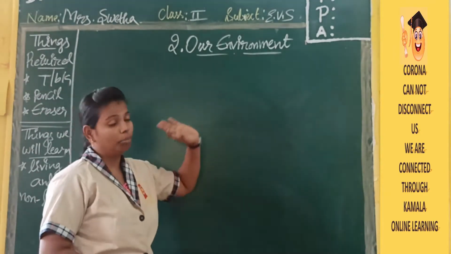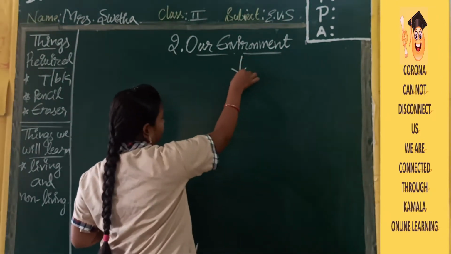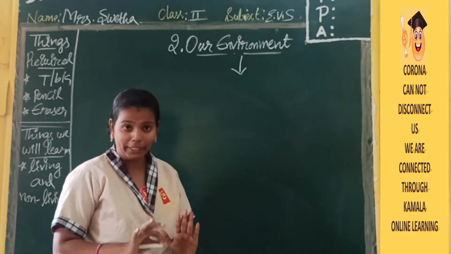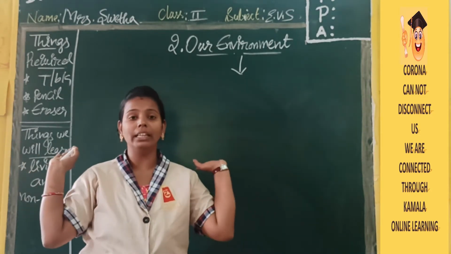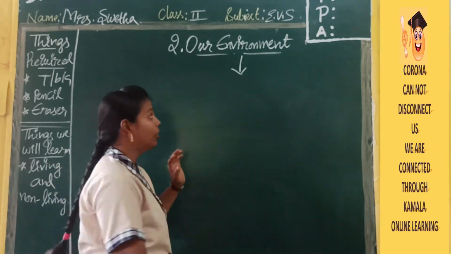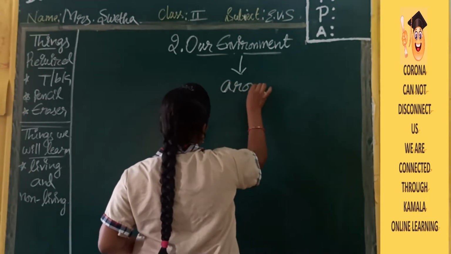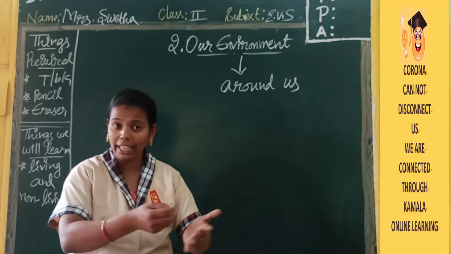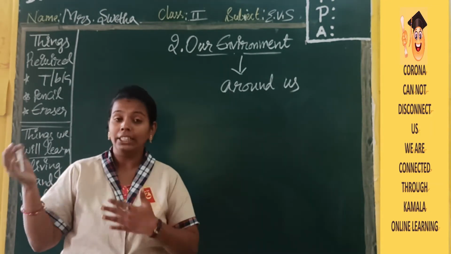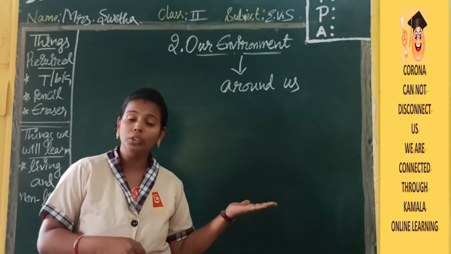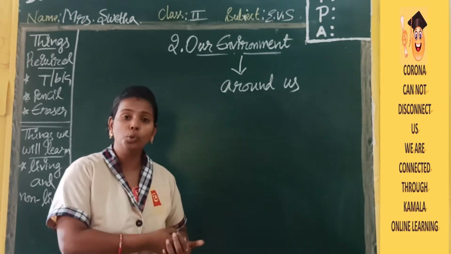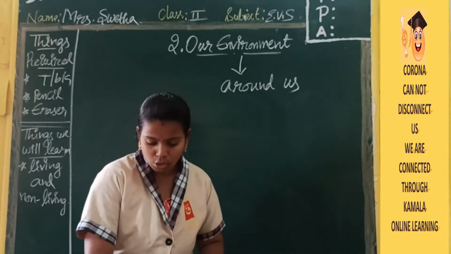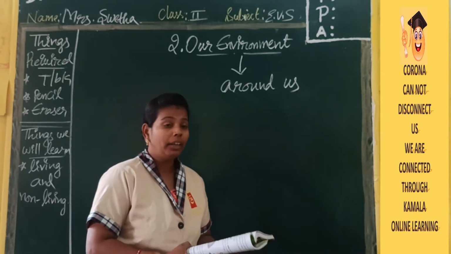So what is environment? Environment means whatever we have in the surroundings, around us. Whatever we have around us, the air, plants, trees, sun, moon, buildings, hospitals, schools, all these come under the environment. Okay, so let us move into the topic.